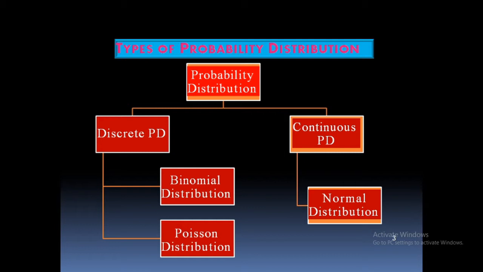So what are the various types of probability distribution? It is broadly classified into discrete probability distributions and continuous probability distributions. You know what is discrete distribution and what is continuous distribution. In the discrete probability distribution, there are two types, that is binomial and Poisson distribution. Binomial and Poisson distribution come under discrete probability distribution. And under continuous probability distribution, there is only one type, that is normal distribution. So this is a simple classification regarding probability distribution. Let us look at them one by one.